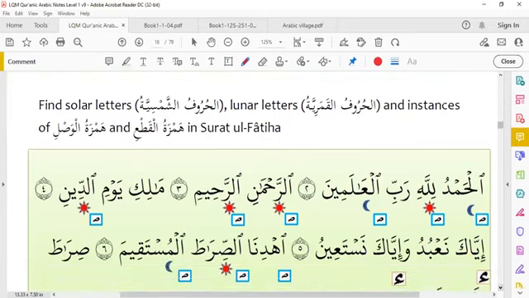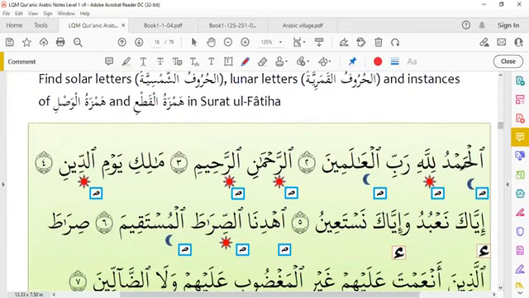There are examples in this lesson. Alhamdulillahi Rabbil Alameen. You see here, Rabbil Alameen, we don't pronounce this alif. Ba, we are pronouncing with the lam. Ar-Rahman, Ar-Rahim. In Ar-Rahim, we are not pronouncing Alif and Lam. This is a solar letter. We are not pronouncing Alif and Lam. Noon, we are pronouncing with the Ra.